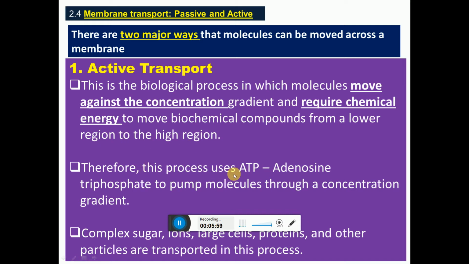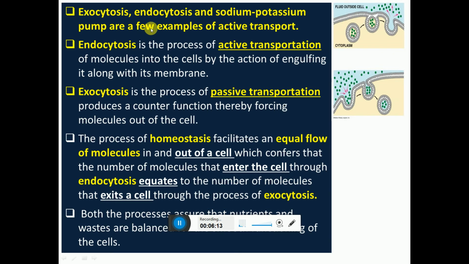Therefore, the process uses ATP, adenosine triphosphate, to pump molecules with force against the concentration gradient. Complex sugars, ions, target cell proteins and other particles are transported by active transport. Exocytosis, endocytosis and the sodium potassium pump are a few examples of active transport.